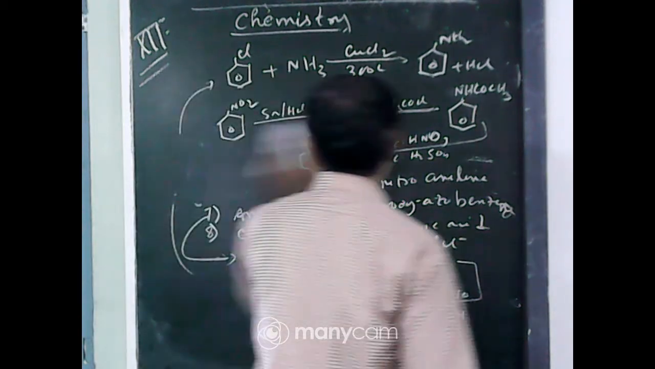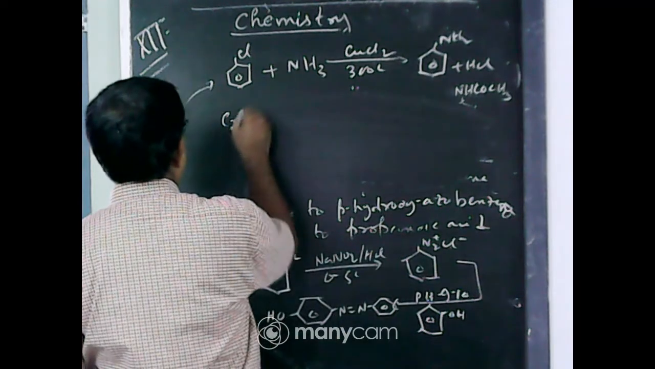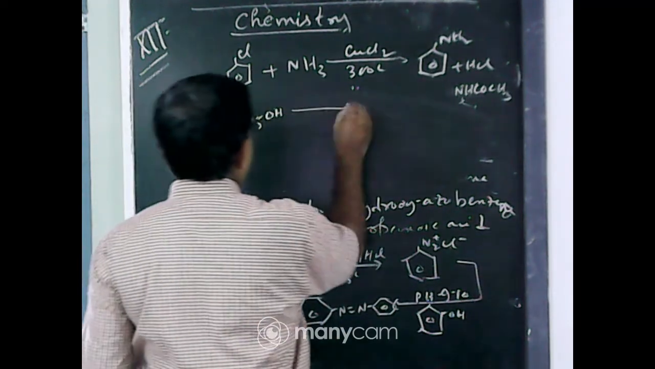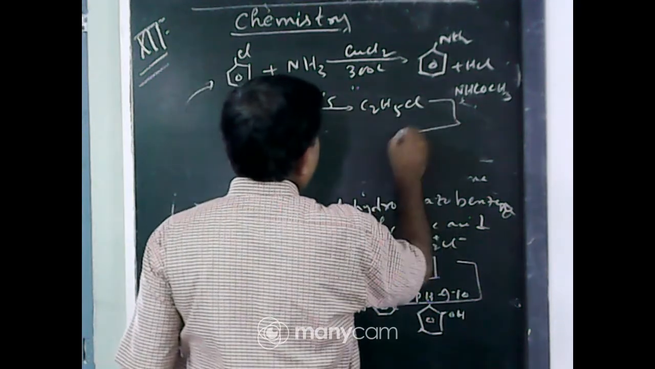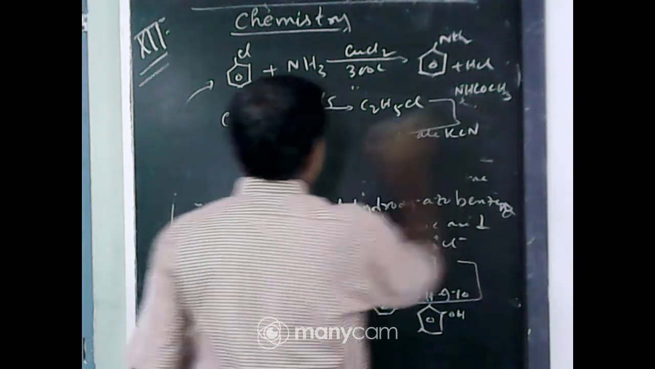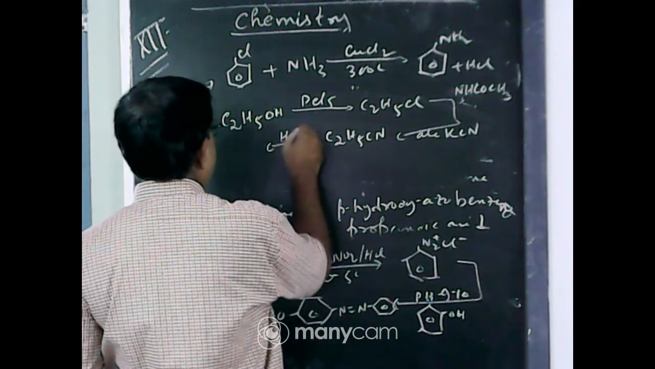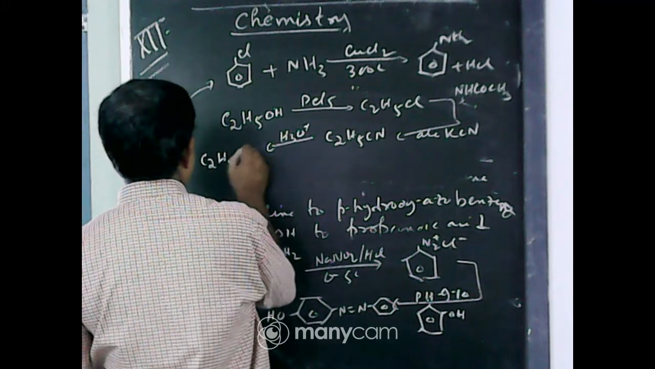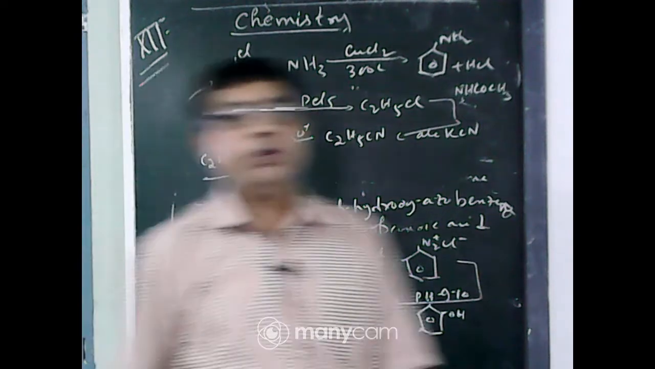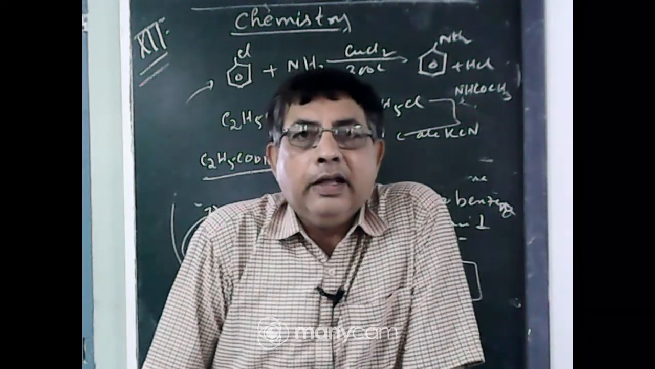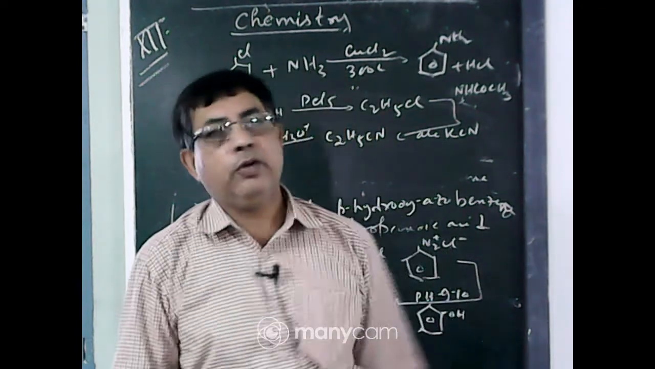Now last one, ethanol to propanoic acid. What is the formula of ethanol? C2H5OH reacts with PCl5, then C2H5Cl. Now react with alcoholic KCN, then C2H5CN, ethyl cyanide. Hydrolysis gives C2H5COOH, that is propanoic acid. For a step up reaction, you first convert alcohol to alkyl halide. Alkyl halide reacts with alcoholic KCN to form alkyl cyanide. This cyanide on hydrolysis gives carboxylic acid.